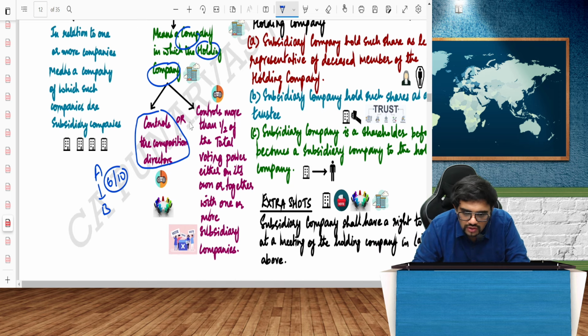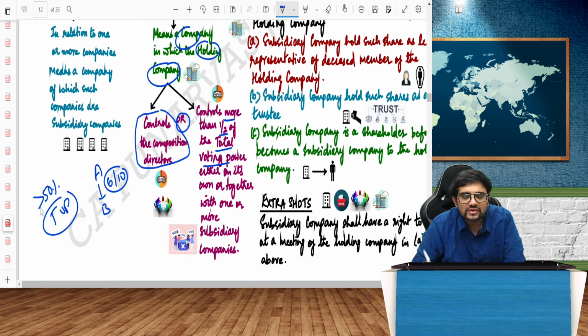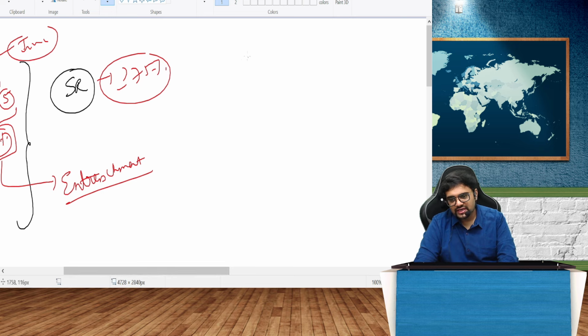Or it controls more than one half, that is more than 50%, of the total voting power. Then also it is called a subsidiary. So either it can be directly or indirectly. So if A limited controls in B 60%, and B limited controls, let's say, 40%.